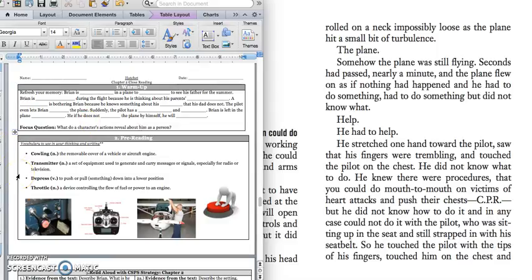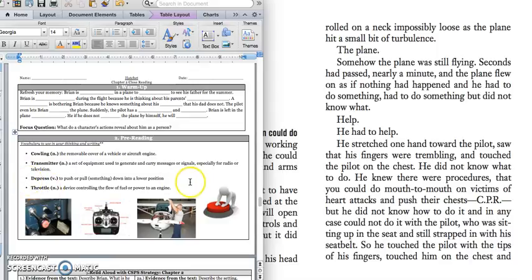Our vocabulary words are cowling. That's the removable cover of a vehicle or aircraft engine. This man is holding the cowling. The next one is transmitter. A set of equipment used to generate or carry messages or signals, especially radio or television. This device is the transmitter.